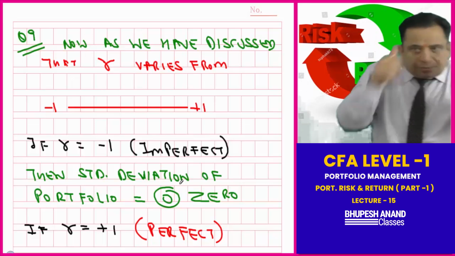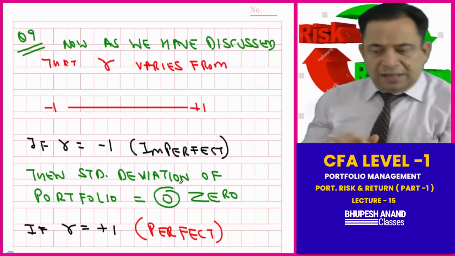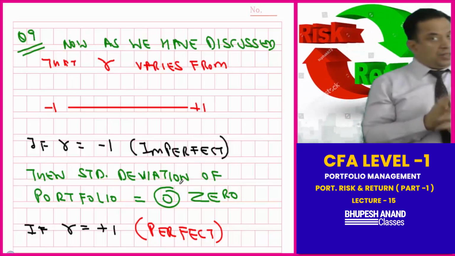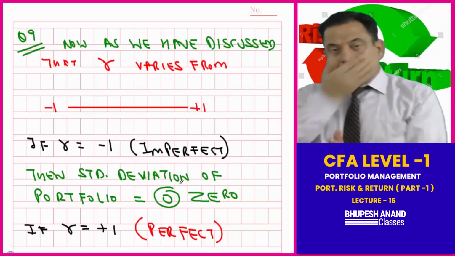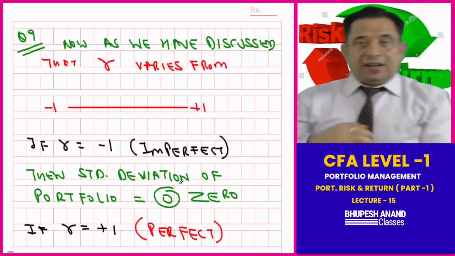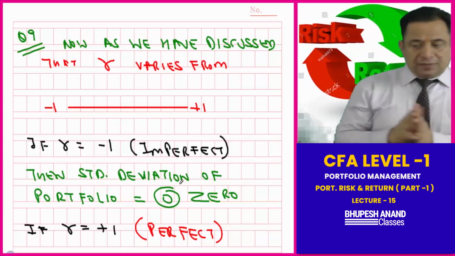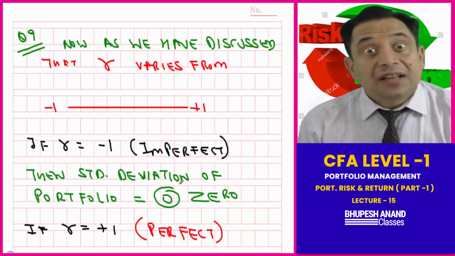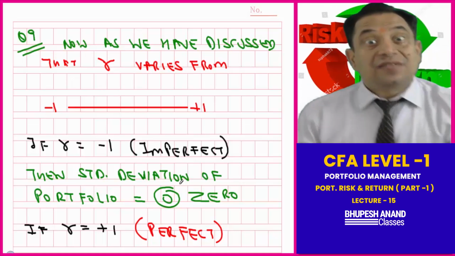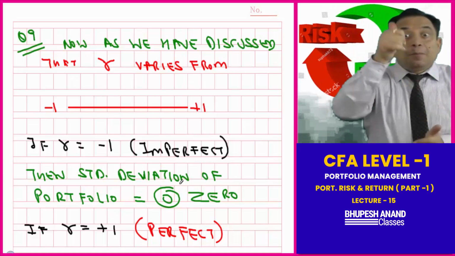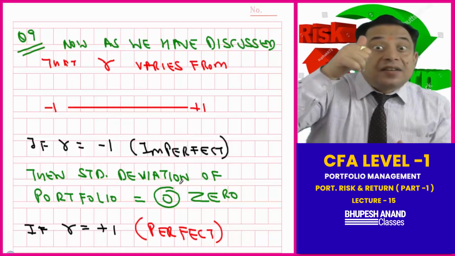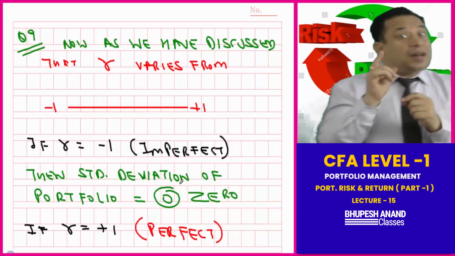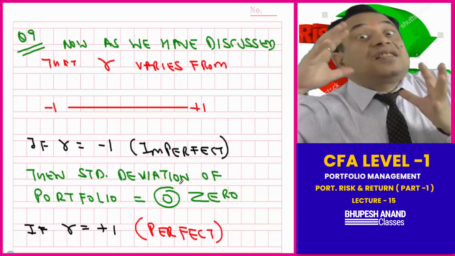Just see, write the explanation. It's not given in CFA curriculum level 1. As we have discussed, R varies from -1 to +1. -1 is a perfect negative relationship and +1 is a perfect positive relationship. If R is equal to -1, then the standard deviation of the portfolio is 0. We have seen that if the two securities have a correlation of -1, the standard deviation of the portfolio will be 0. And if the correlation is +1, the highest risk will be there.